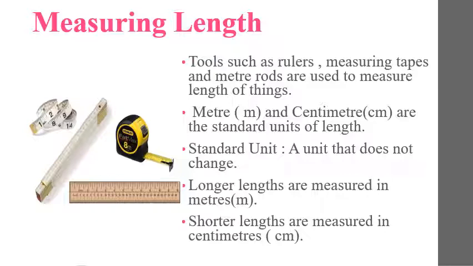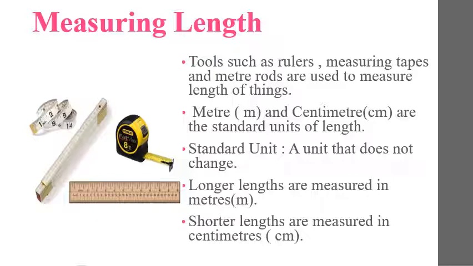That's why whatever length you measured with your partner, both got the same length. Both measured the length of the table and got the same length after measuring. That's why it is called a standard unit. And standard unit means a unit that does not change.